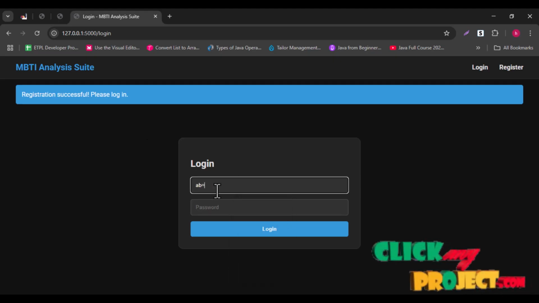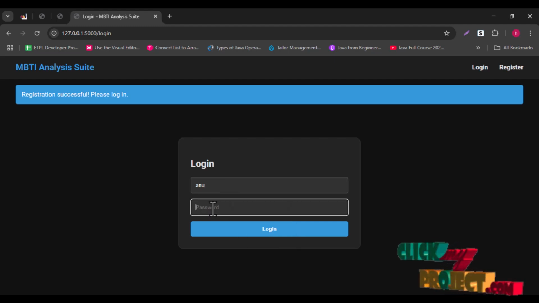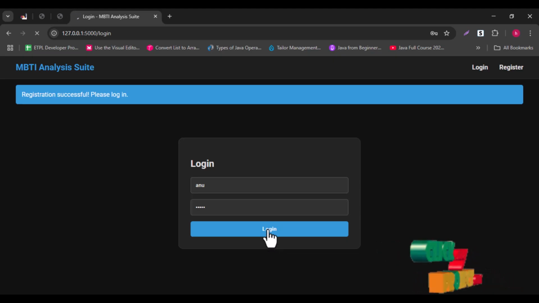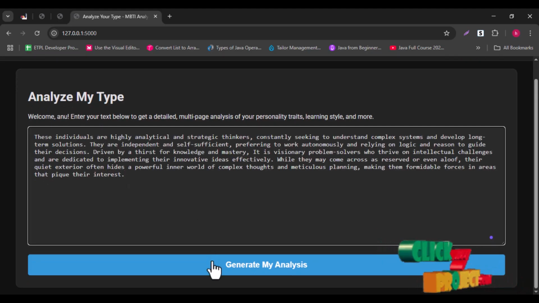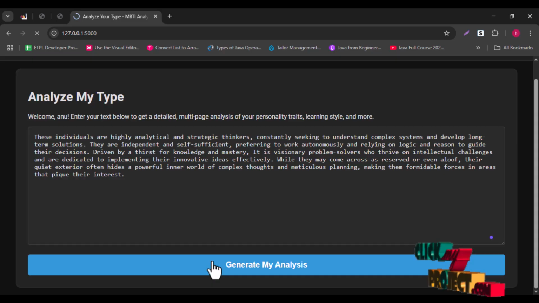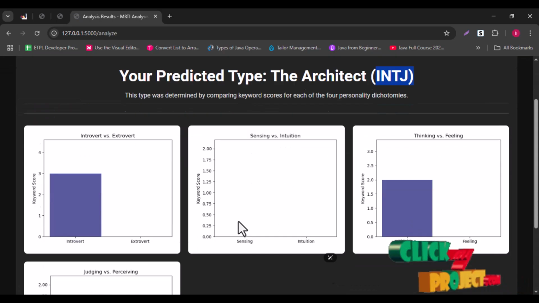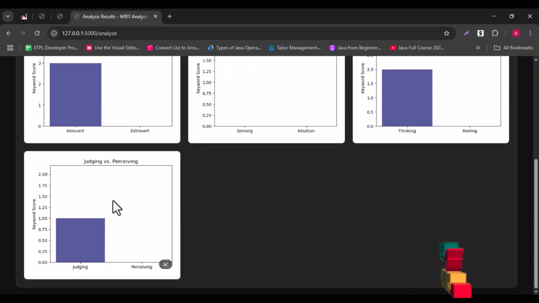Log in with your name and password. This will open the analyze your text page. I will give some text and generate your text. This is your MBTI personality. The dimension with the higher score is your MBTI prediction: introvert, extrovert, sensing, intuition, thinking, feeling, judging, perceiving.